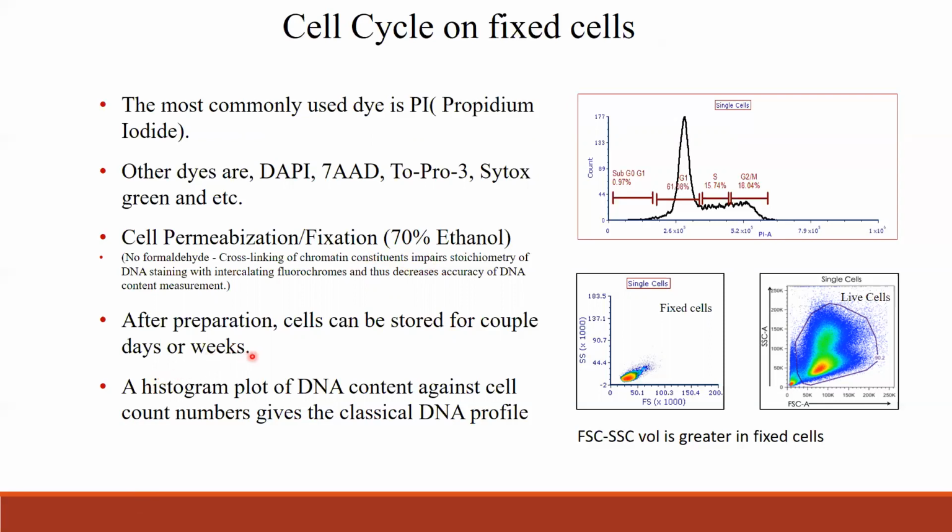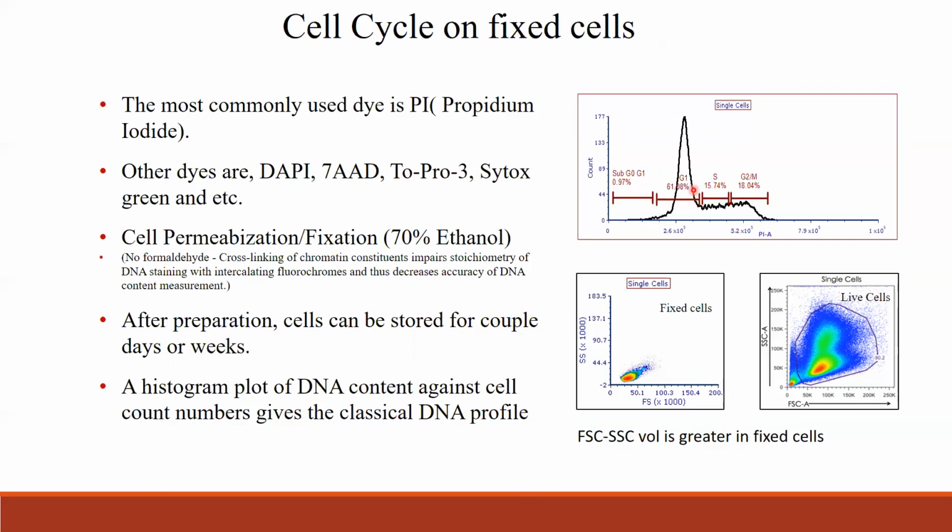After preparation of the fixed cells, you can store the sample for a couple of days or even weeks. It is stable, so you can keep it and run it later, even over the weekend. If you prep the sample and keep it at a proper temperature, in a refrigerator at 4 degrees, it will stay stable to run the sample after a week or even a few days.